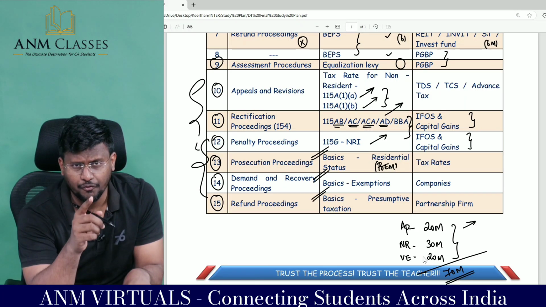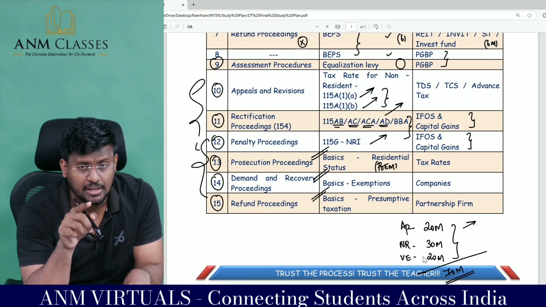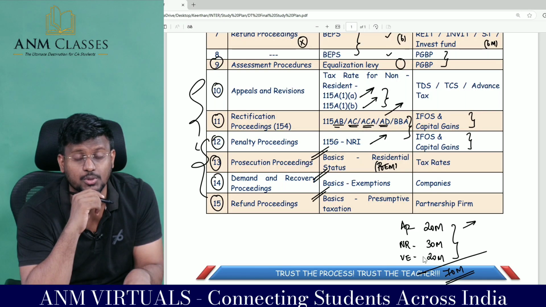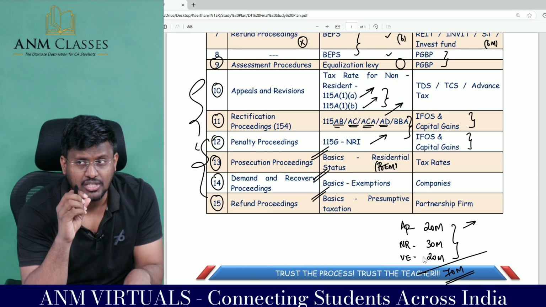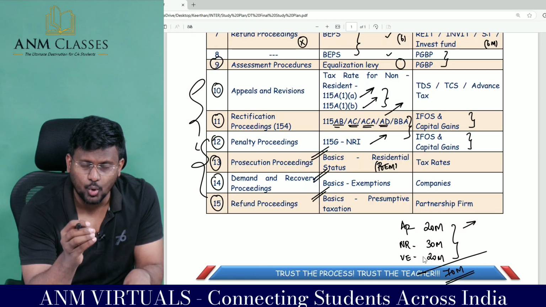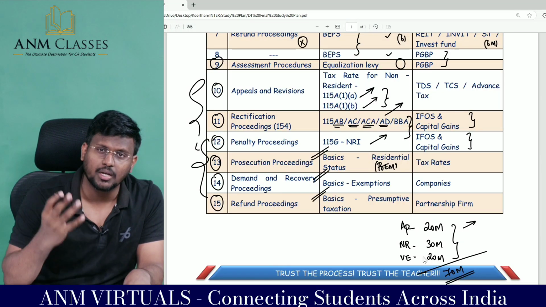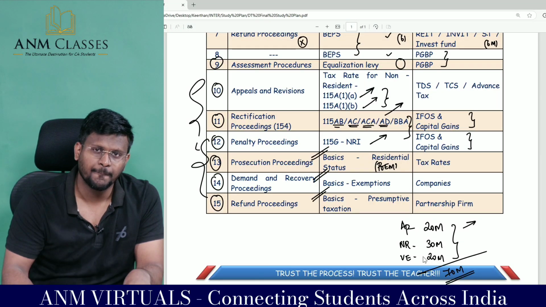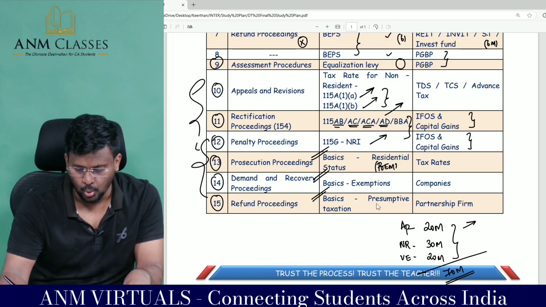Presumptive taxation. You know, for this attempt from 44C they have asked a 6-mark question, head office expenditure, which is 5% of the adjusted total income or actual head office expenditure, whichever is lower. How to compute that adjusted total income was asked for 6 marks in RTP. So this area please go through.